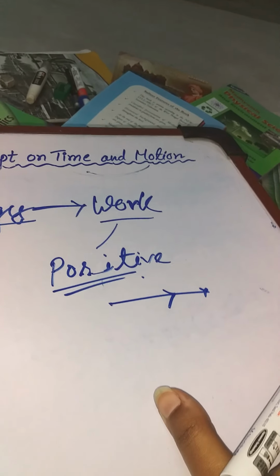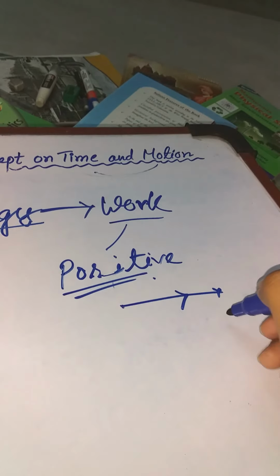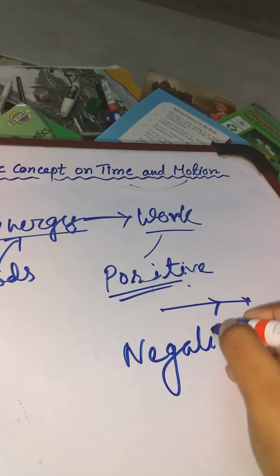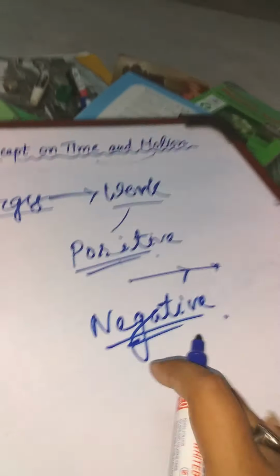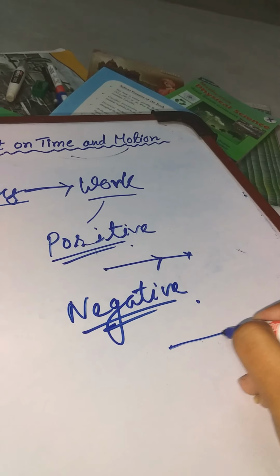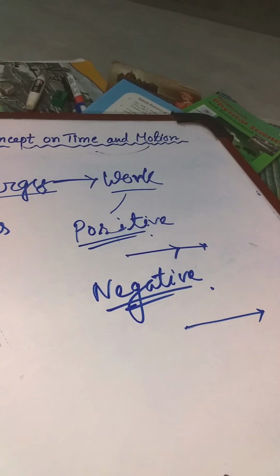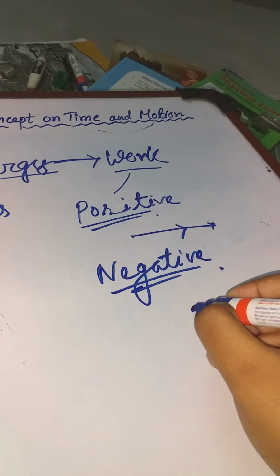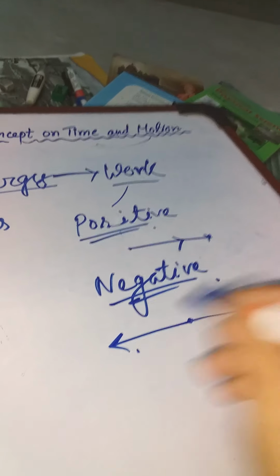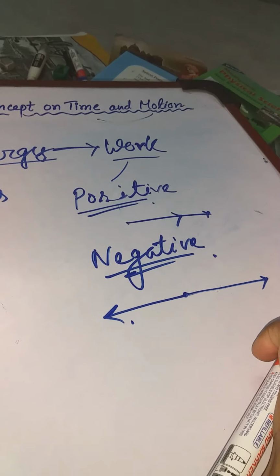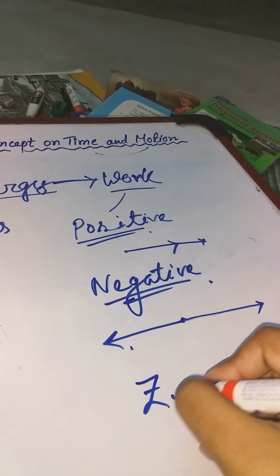That is known as positive. Then the second one is negative. Negative means if the direction of the motion of the object and the force applied on the object are in opposite directions, then it is called negative work.